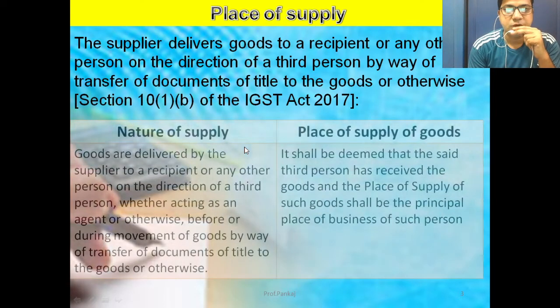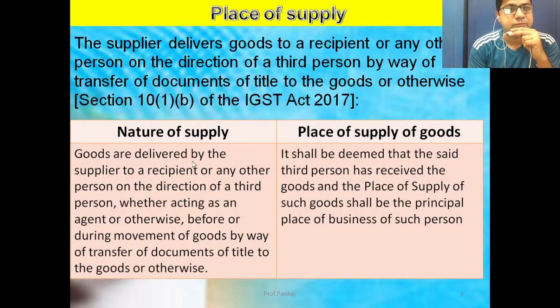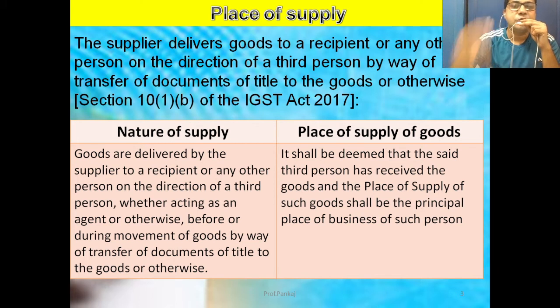Here goods are delivered by the supplier to the recipient or any other person on the direction of a third person, whether acting as an agent or otherwise, before or during the movement of the goods, by way of transfer of the documents of title of the goods or otherwise. It means the supplier sends his goods, and the recipient or a third person, an outsider, gives direction where we have to deliver the goods.